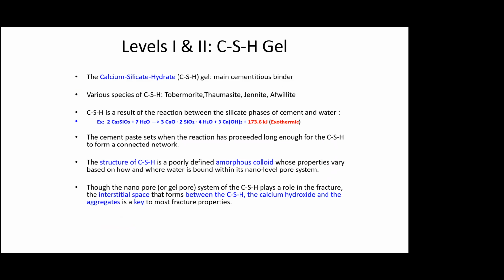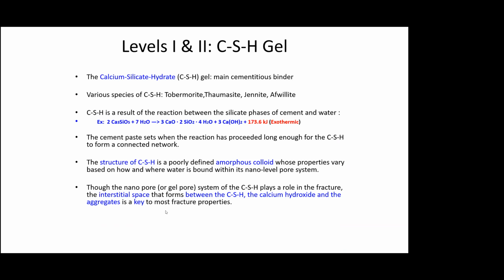We all know much about the CSH gel, and we know that there are several species of CSH gel, which are tobermorite, thaumasite, jennite, and ophyllite. The cement paste sets when the CSH gel forms a connected network, and within the network you have the nanopore or gel pore system, wherein you have the pore, the water, and the CSH solid.